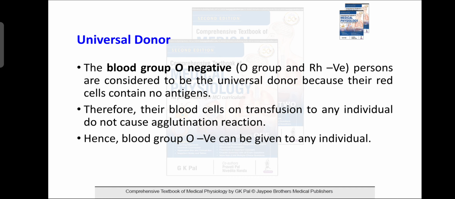So what is the universal donor? This can be asked as an objective question, an MCQ. Persons with blood group O negative are considered universal donors because their RBCs contain no antigen. So O negative is the universal donor. Therefore, their blood cells on transfusion to any individual do not cause an agglutination reaction. So blood group O negative can be given to any individual.